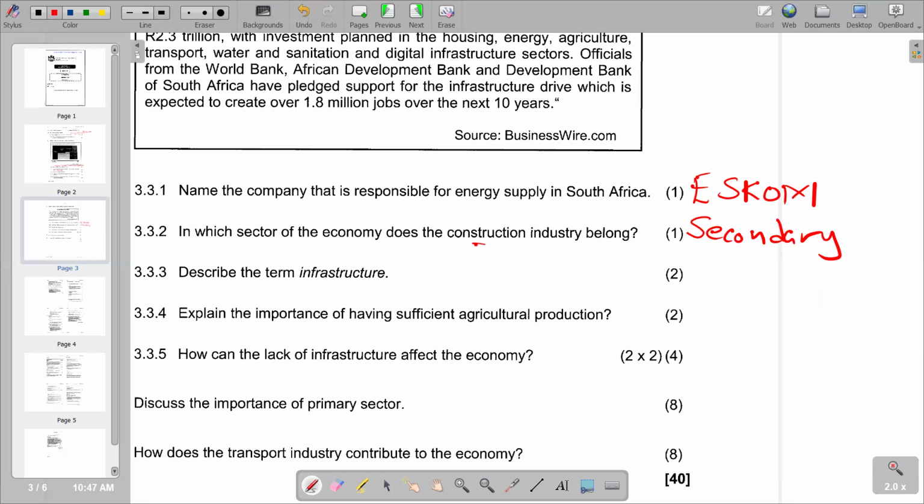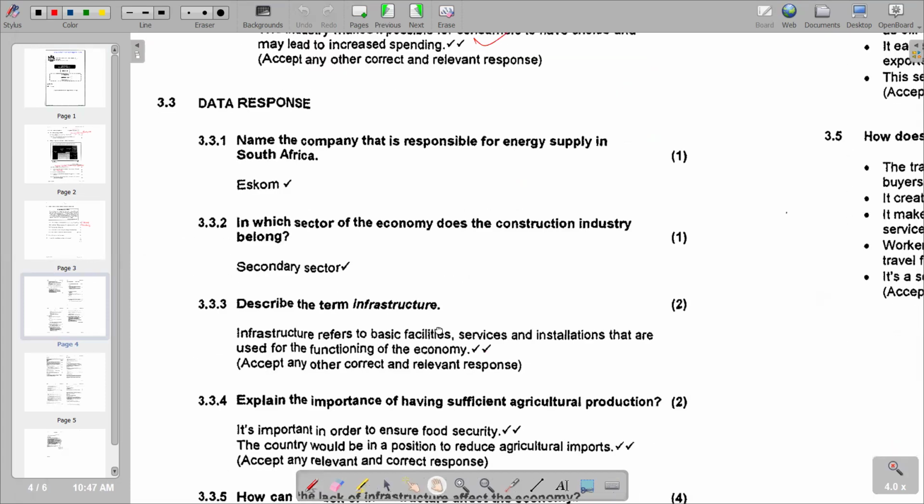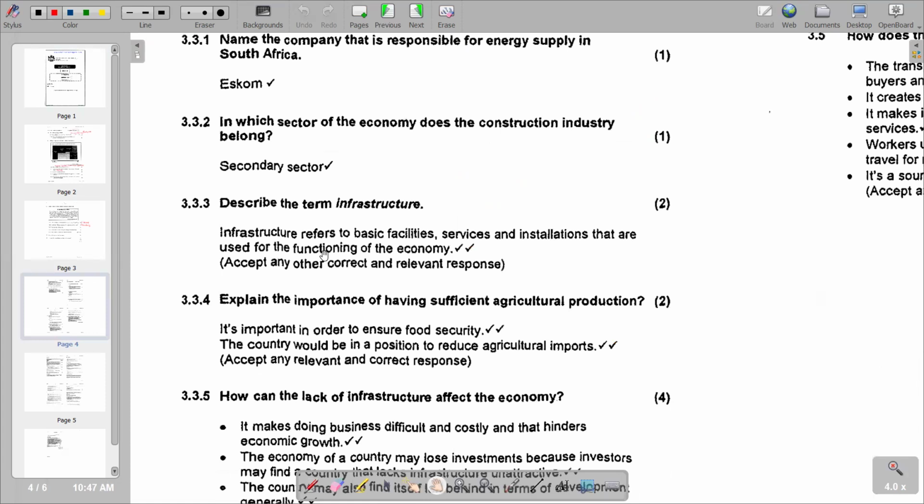But obviously, we have our explanation according to this video. So we go to 3.3.3 on our other section to see what description we have. If you come here, you'll see that we have a description: infrastructure refers to basic facilities, services, and installations that are used for the functioning of the economy. So that is the description that we have in terms of infrastructure.